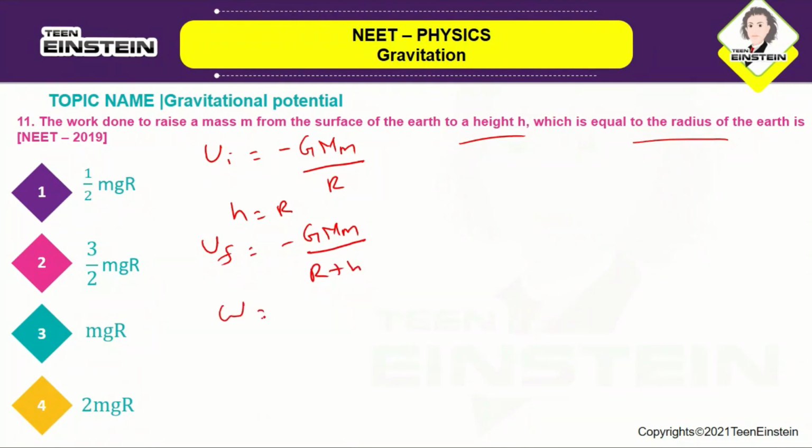So work done is given by UF minus UI. So you're going to just substitute that here.